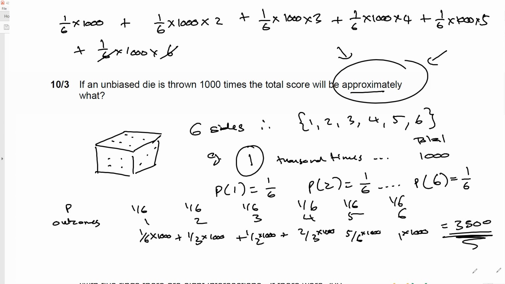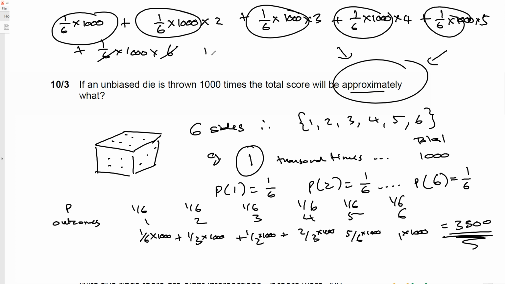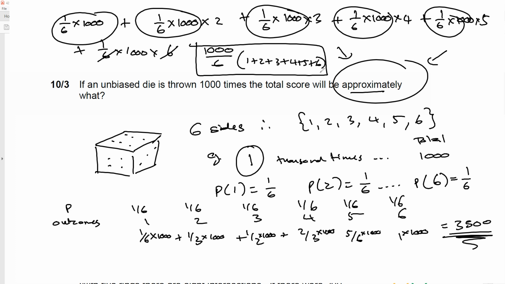Because a sixth of the time I would get each of those. So I've got to take a sixth of the total throws. If I took 1,000 and divided it by 6, because in each case here you can see I've just taken 1,000 and divided it by 6, and I just multiply it by 1 plus 2 plus 3 plus 4 plus 5 plus 6, I should get the same result.